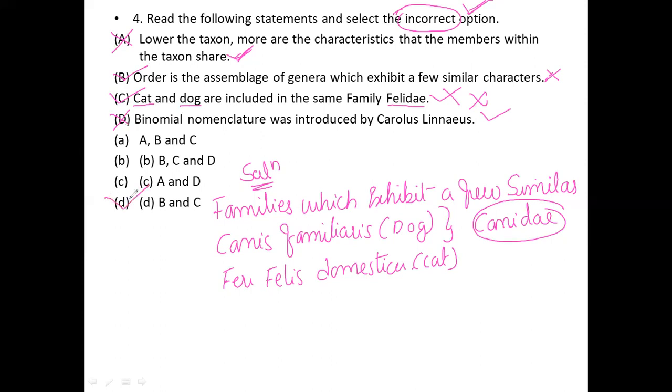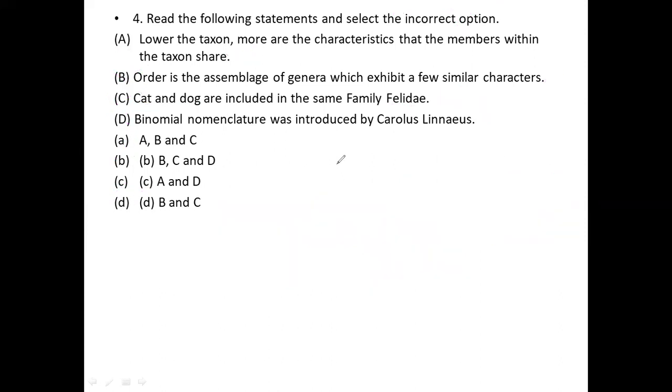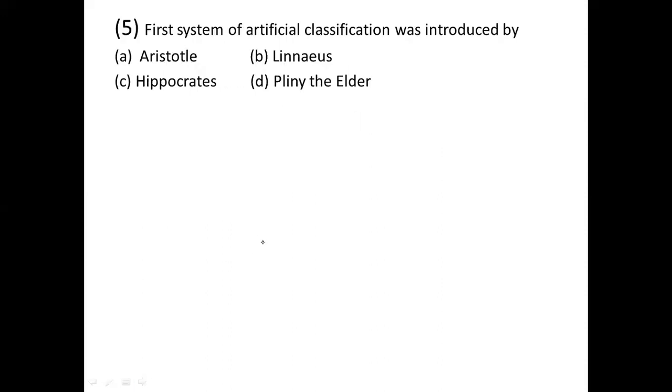Now I'd like to pick the last one, D, as the correct option for this. This is wrong, this is wrong. So for this fourth question, option D is the correct option. Now I would like to move on to the next question. You can see the next question, this is the fifth question, right?